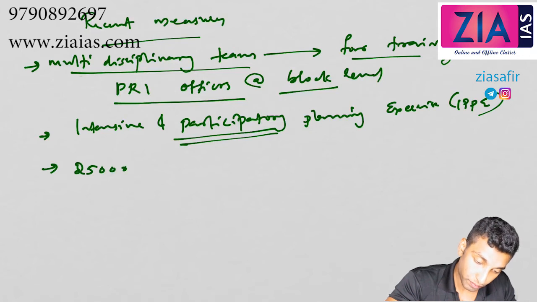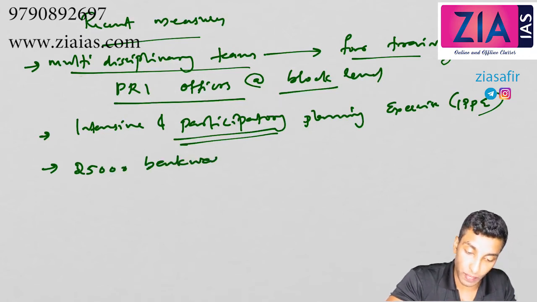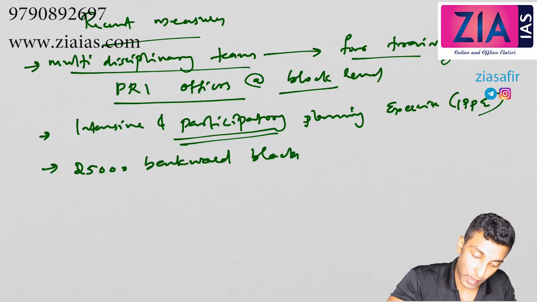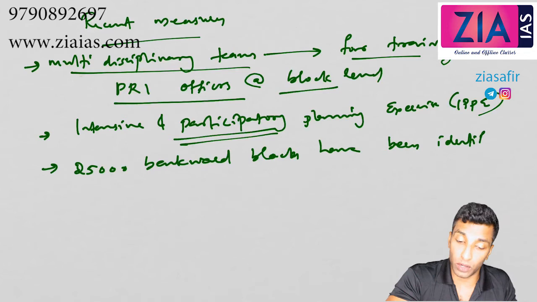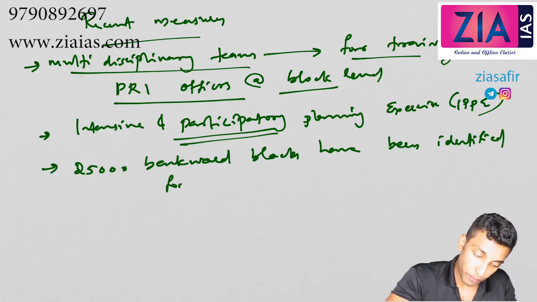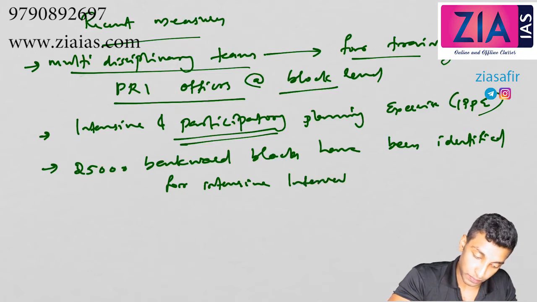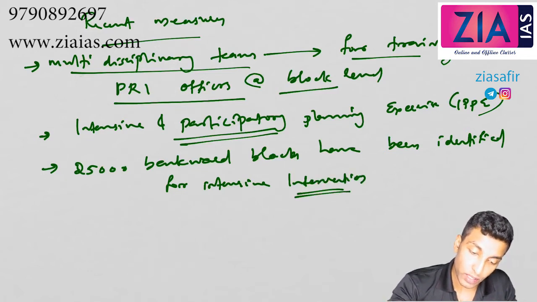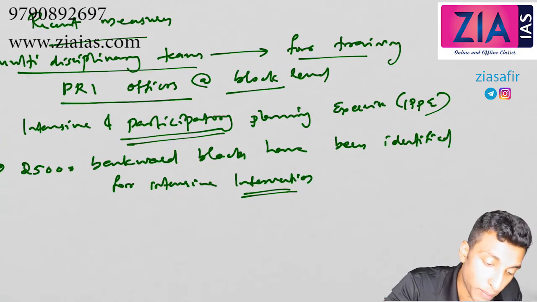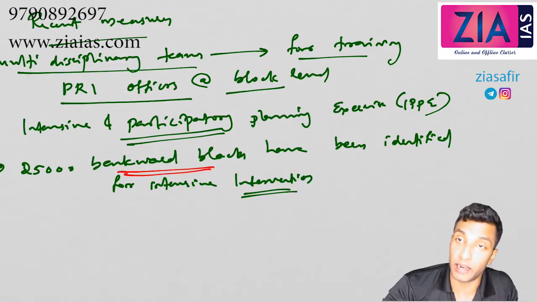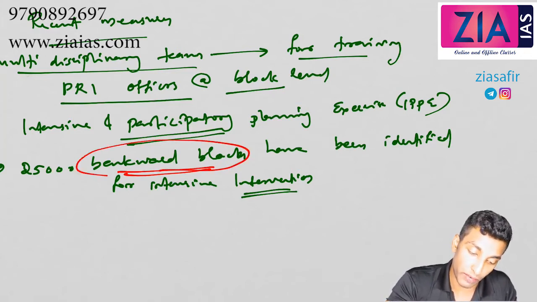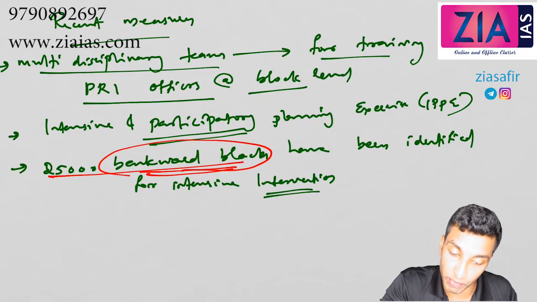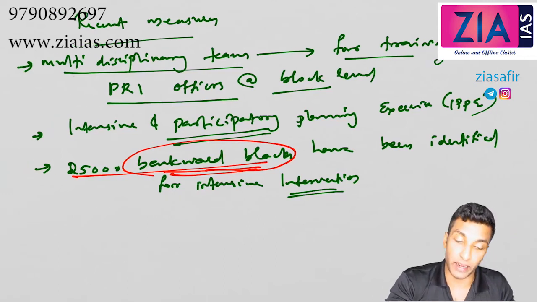25,000 backward blocks. 25,000 backward blocks have been identified, so you can write along with me, identified for intensive intervention. Okay, so now the focus is actually given at the block level, not at the district level. Earlier it was at the district level, right? Now block level importance is actually given. So 25,000 backward blocks have been identified for intensive intervention.